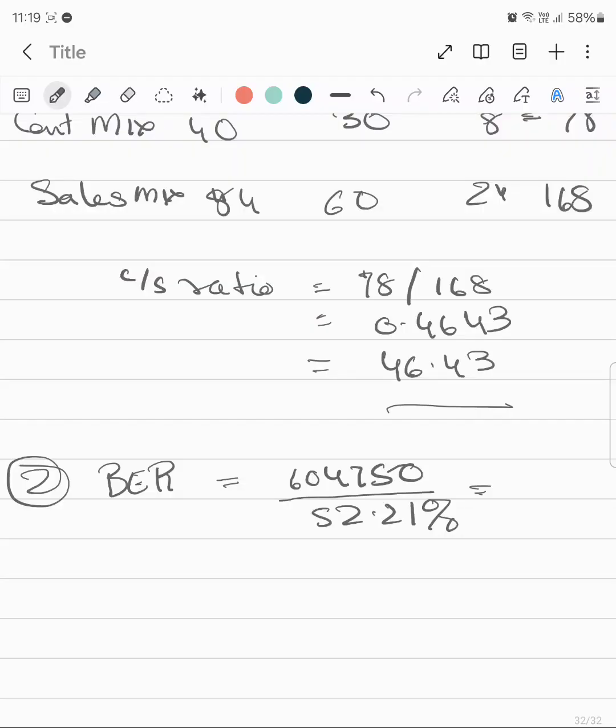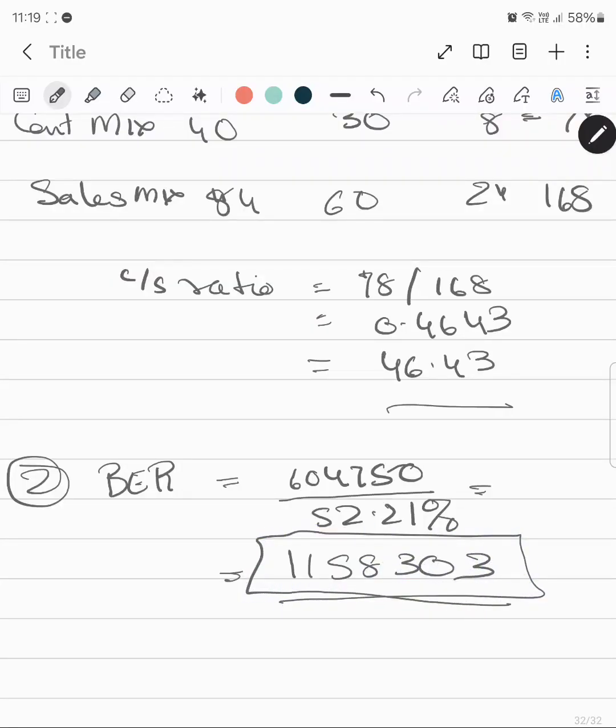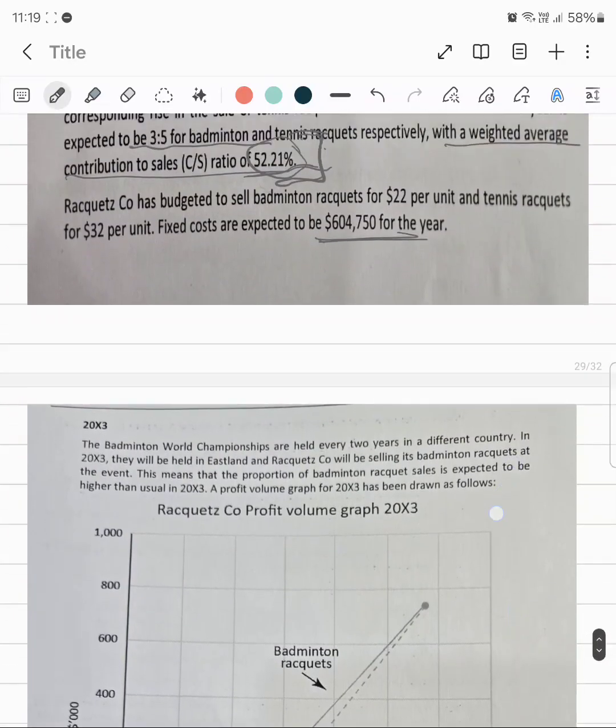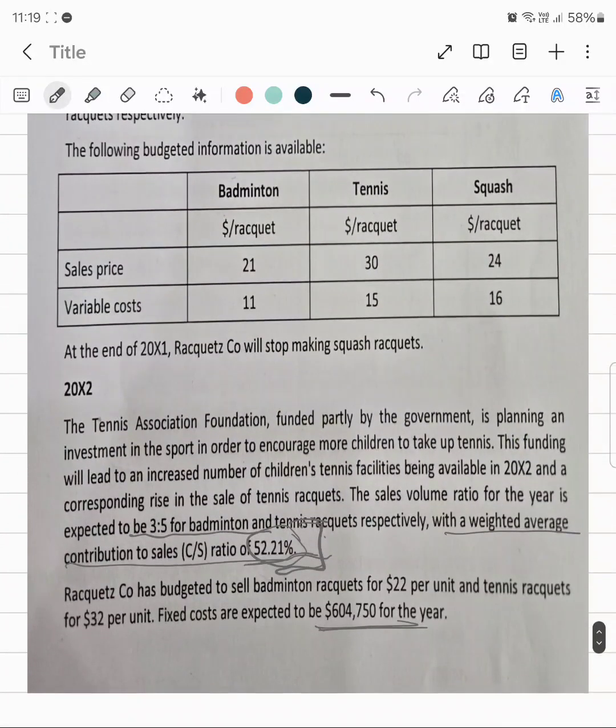604,750 divided by 52.21%, and the break even revenue is 1,158,303. Now this is the total break even revenue, and then we will have to bifurcate this revenue among badminton and tennis. But in which ratio? We'll have to divide them in the ratio of 3:5.